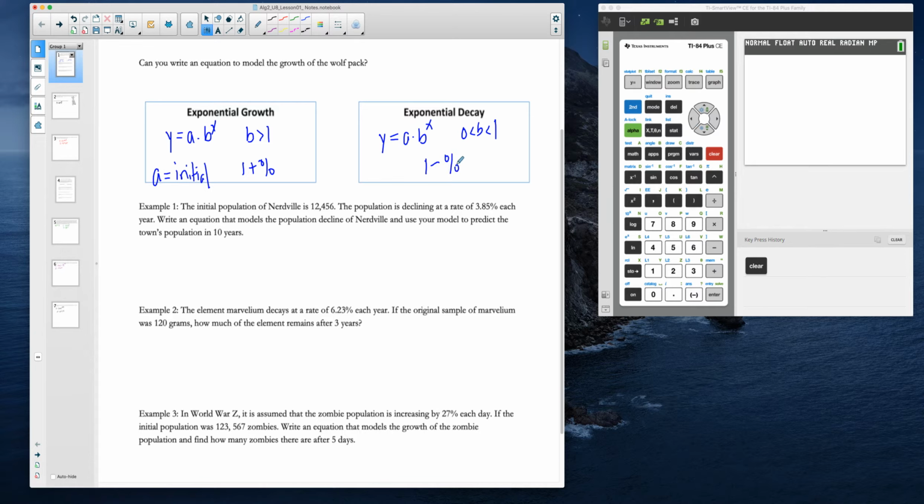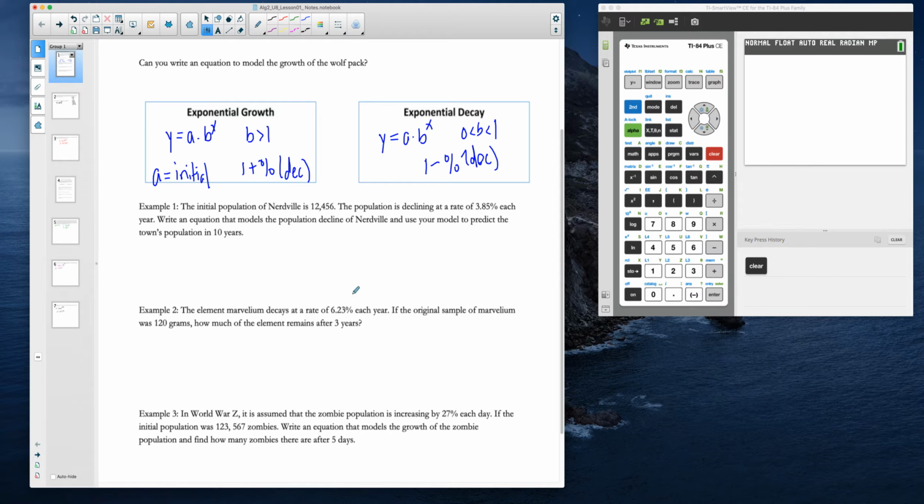We also have to remember to convert that percentage to a decimal. So before we do anything else, we just convert it to a decimal. And that's really all you have to do to get your exponential growth or your exponential decay model.